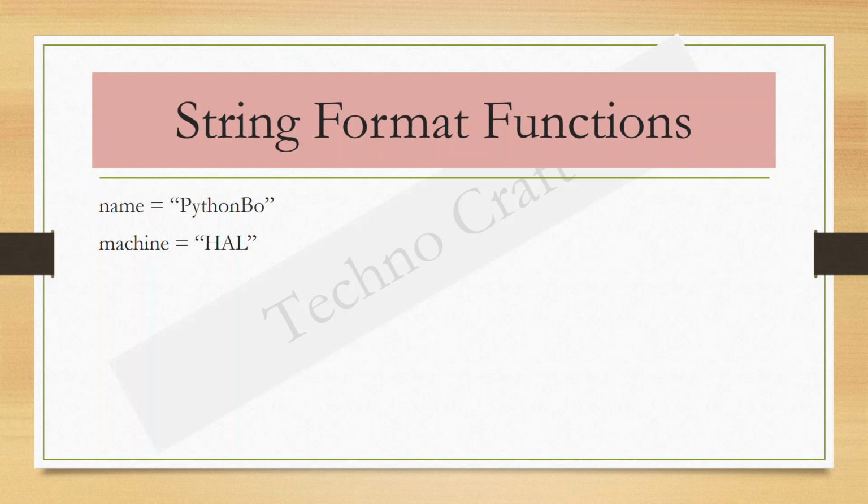String format is normally used when you want to replace existing text in a given string with a variable value. You'll see it at the end of an existing line of text. For example, let's say we have a variable called name defined as Python bio and machine name defined as HL. But those variable values can change at any time. We can have a different name or a different machine, yet we still want to print that message that says, "Nice to meet you, name, I am machine." In order to do that, we have to write the code that looks something similar like this.